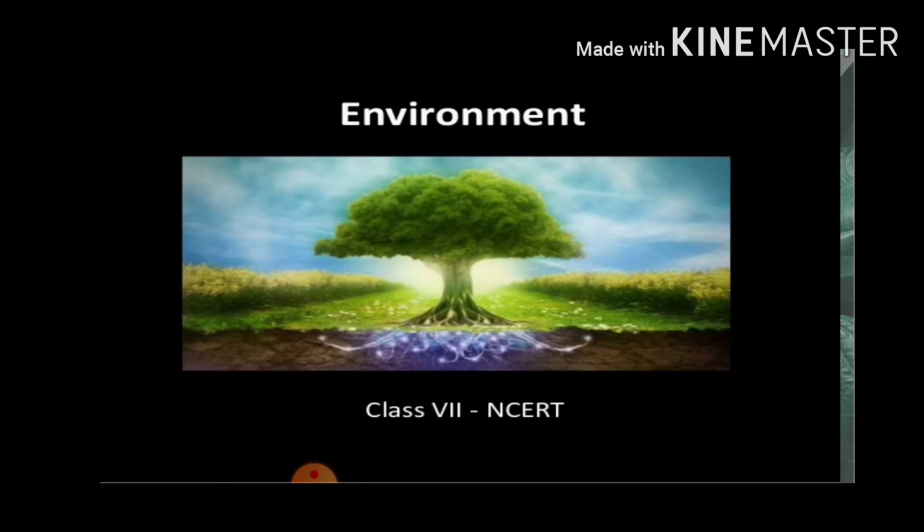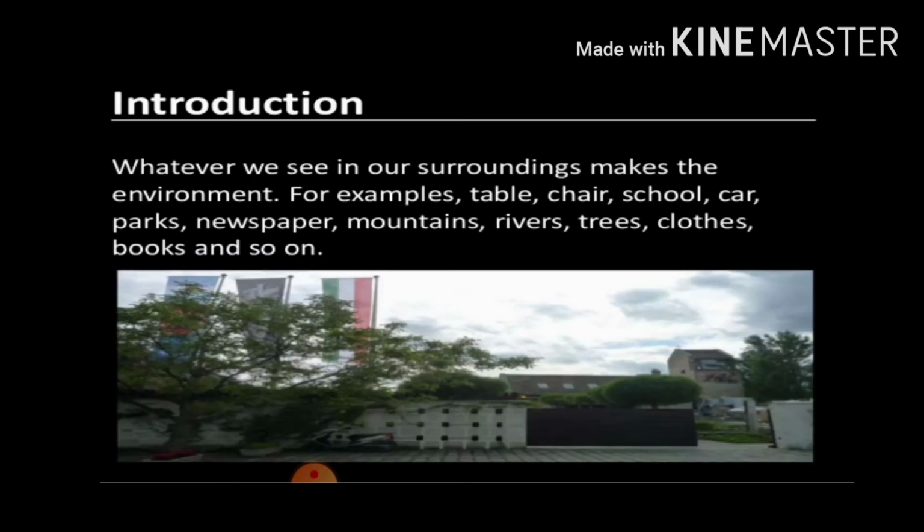The word environment is derived from the French word environner. Environner is nothing but neighborhood. Whatever we see in our surroundings is the environment. The things that surround us, our ambience, are called the environment. For instance, table, chair, school, car, or water bodies, whatever it may be. All are things that surround us. That is called the environment.